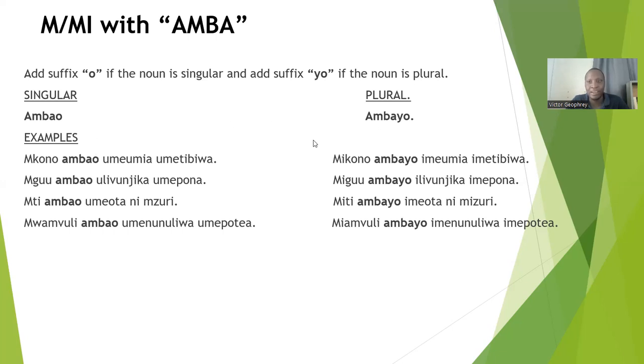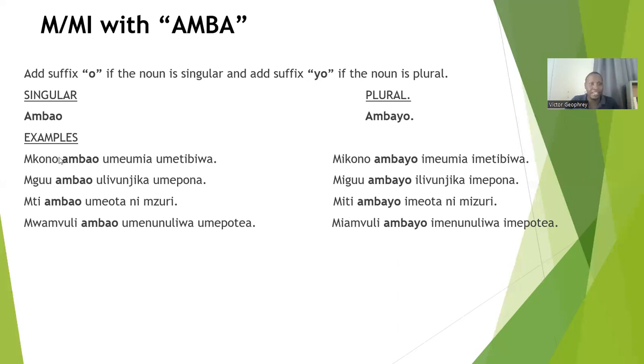Okay, now let's see examples. Mkono ambao umeumia umetibiwa. In plural will be mikono ambayo imeumia imetibiwa. Okay?